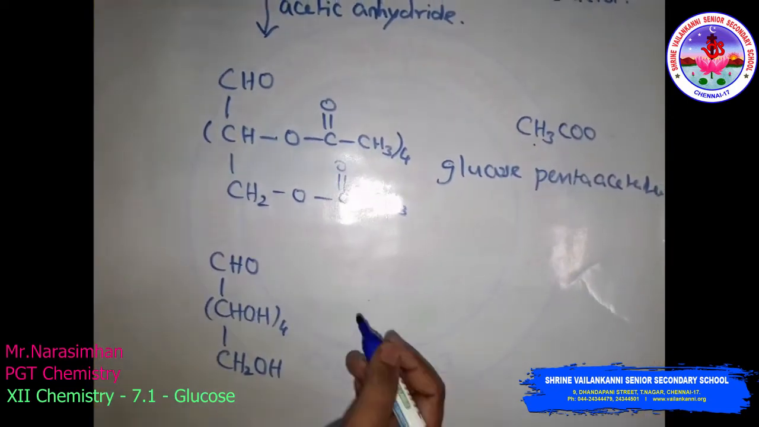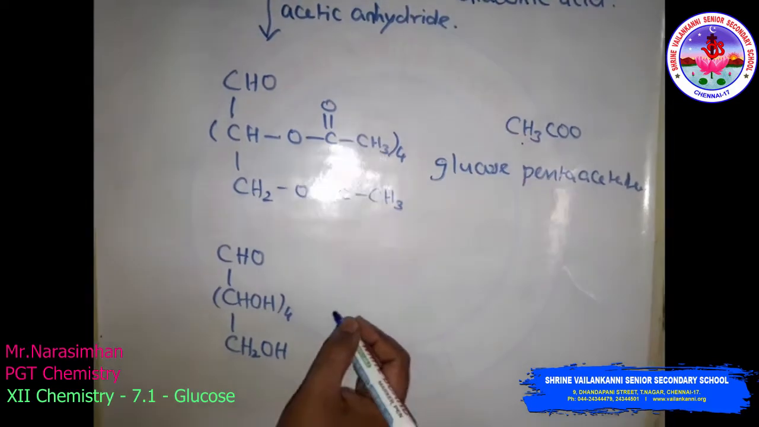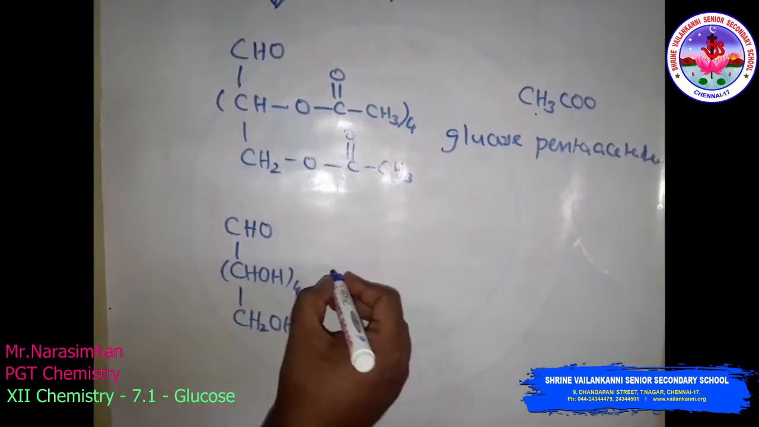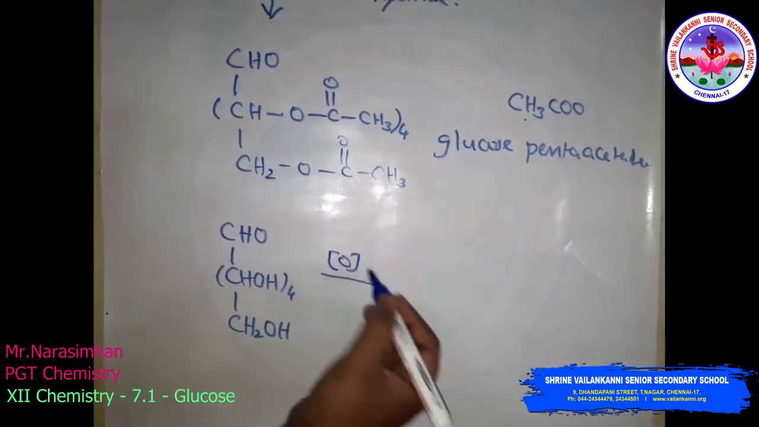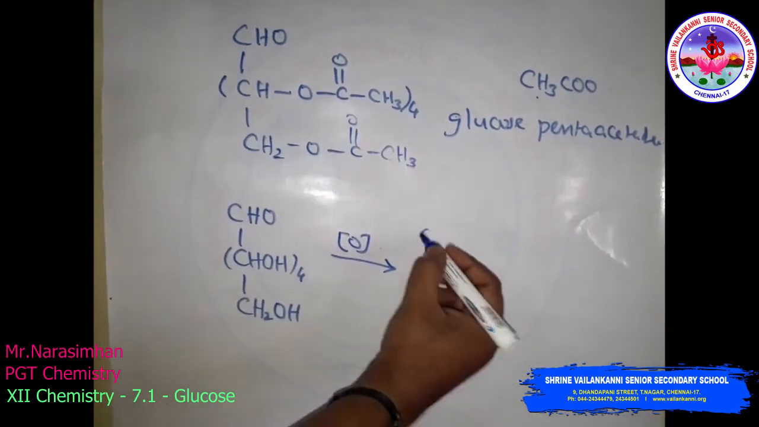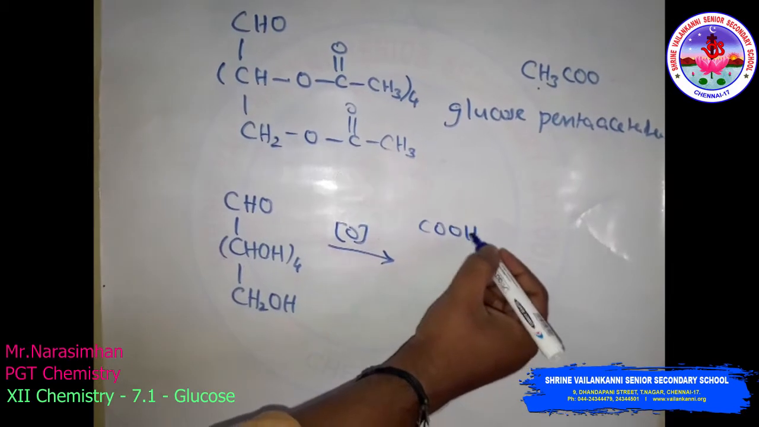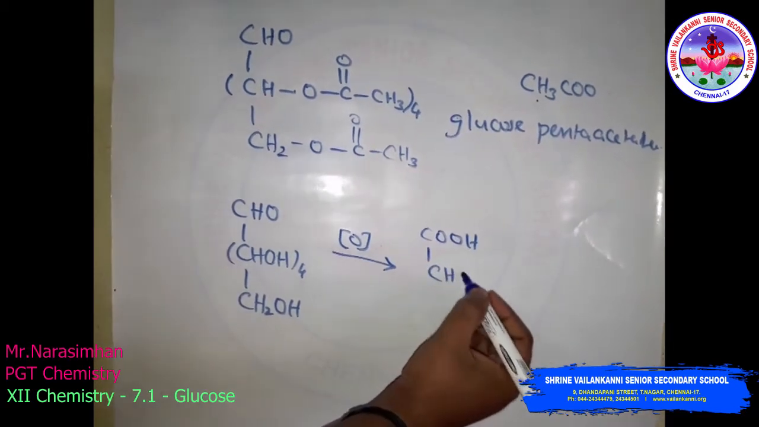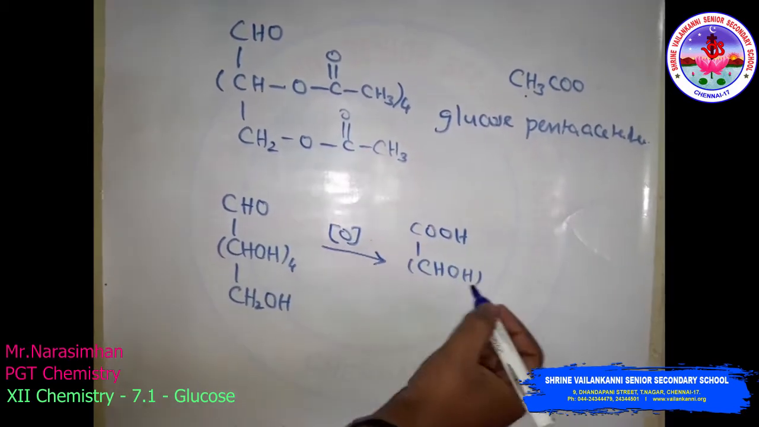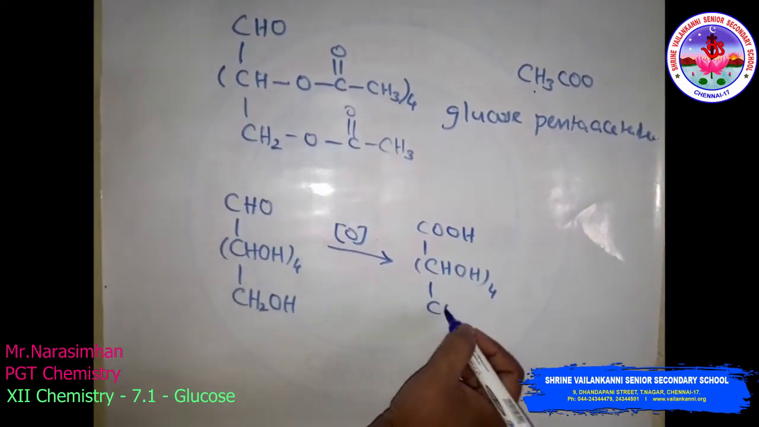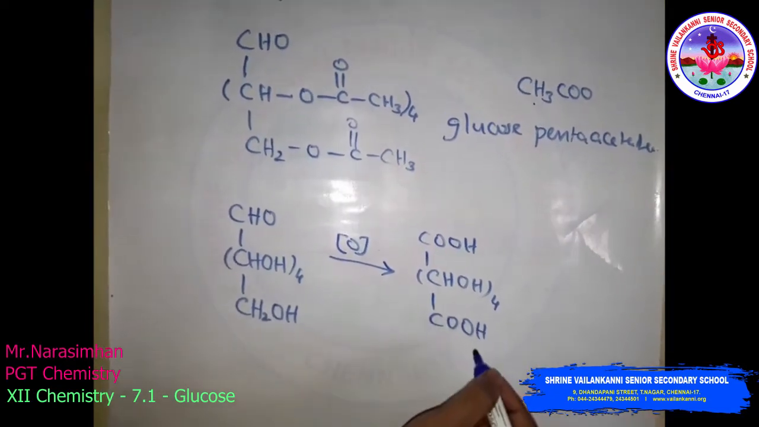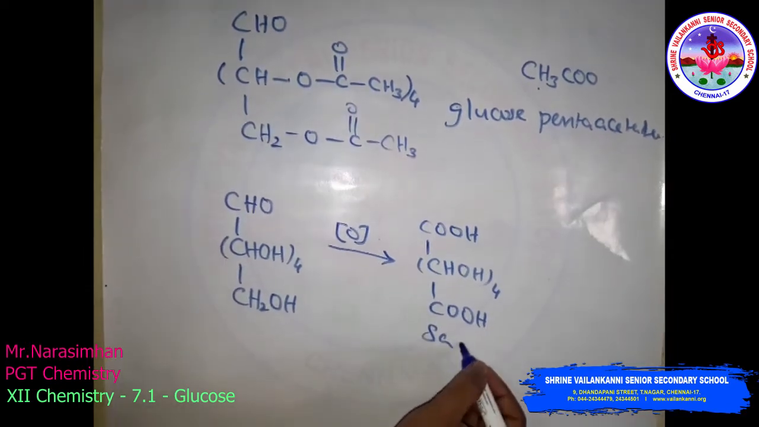To give saccharic acid, it undergoes an oxidation process to give saccharic acid: COOH, CHOH four times, and COOH. So this is called saccharic acid.